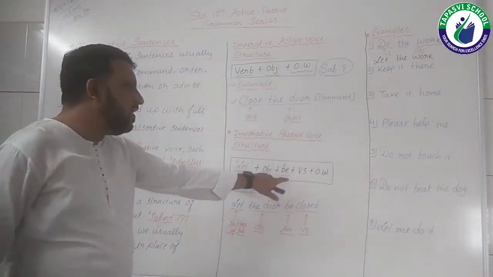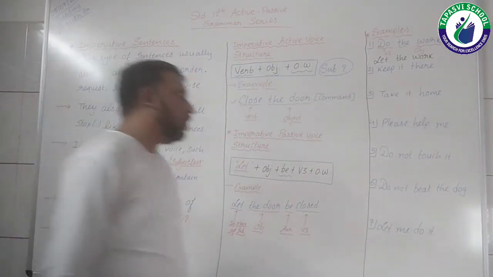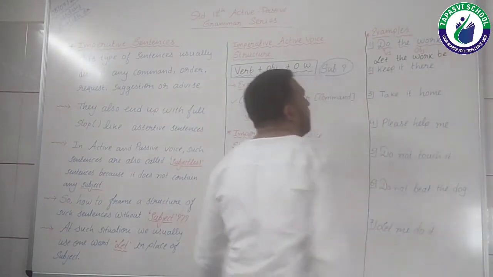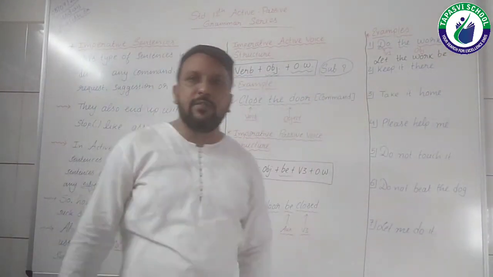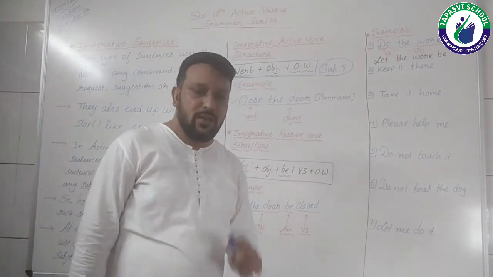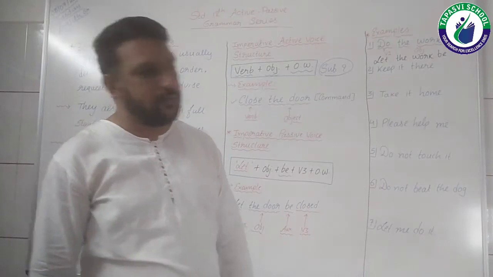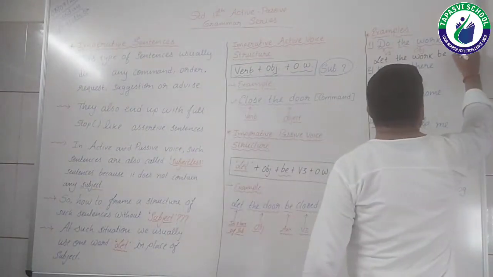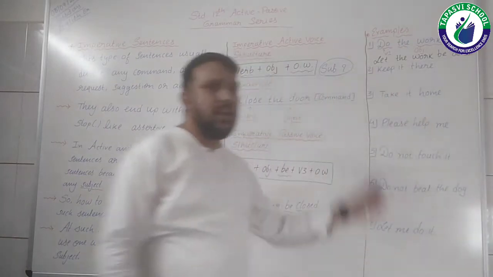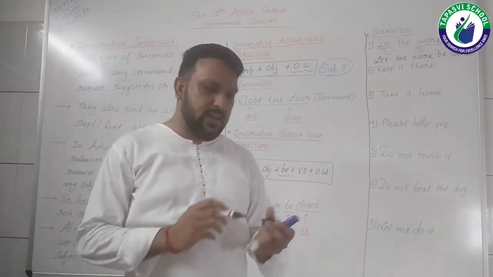Now what is here? That is be. So let me write be over here. Let the verb be. And do was V1. Now if you would like to transform that into a V3, it would become done. So let the work be done. Here is the answer of the first sentence.